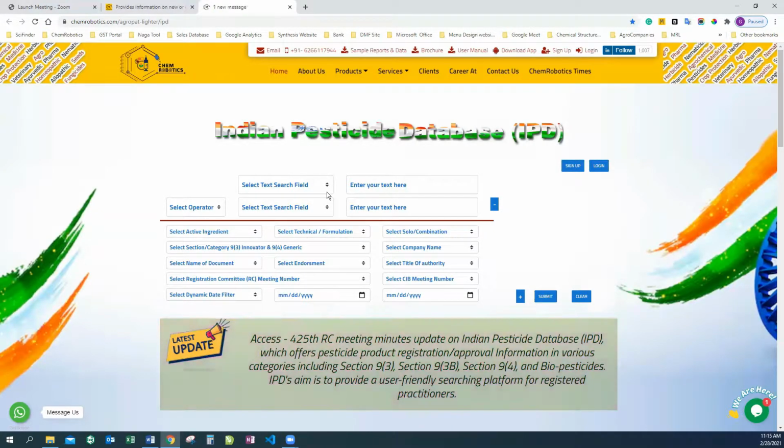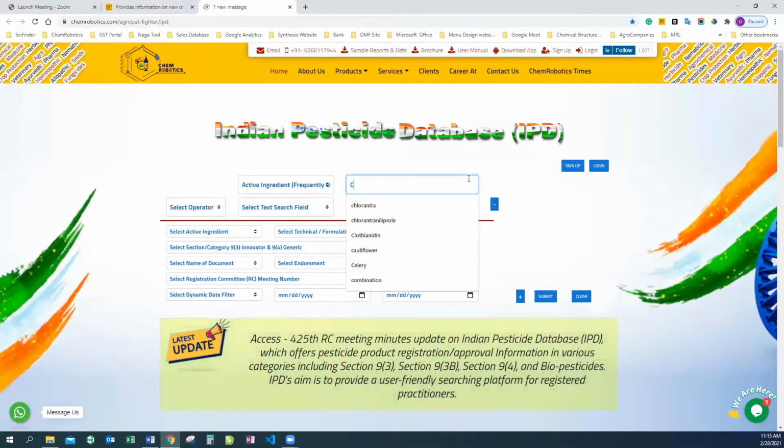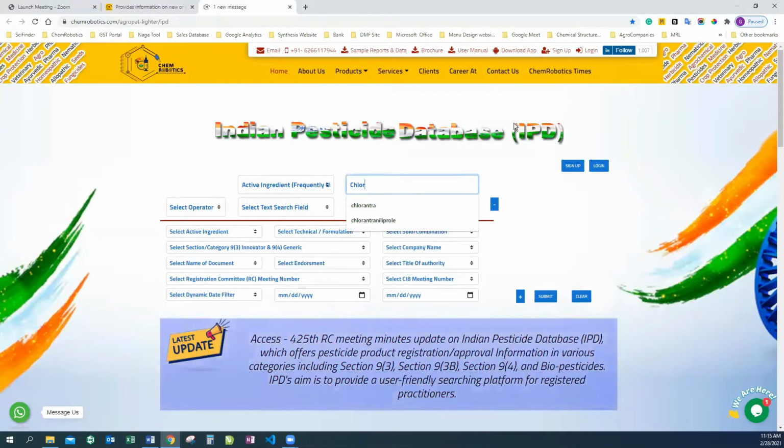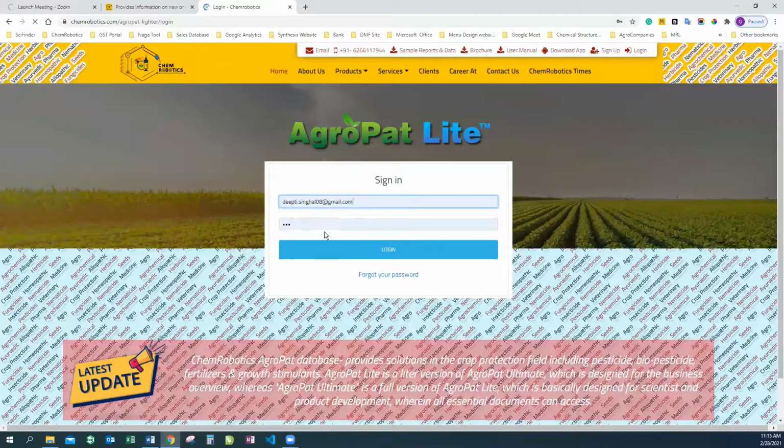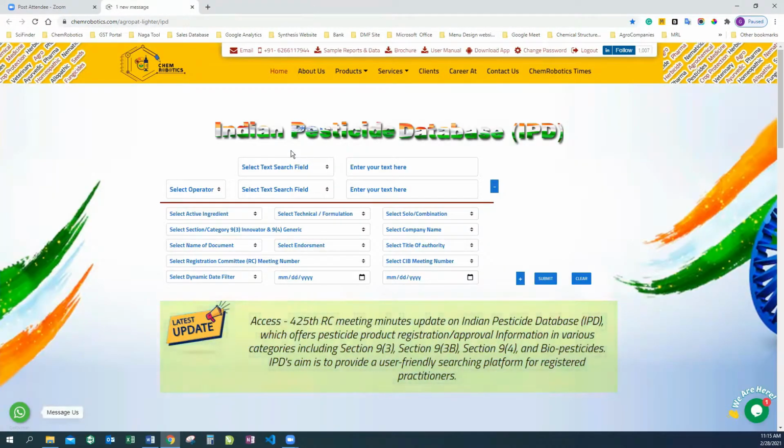So here I'm just going to search for the active ingredient chlorantraniliprole. I have to log in first. So under this Indian pesticide database, we provide the approved product information under different categories, including section 9.3, 9.3b, 9.4 and biopesticides.